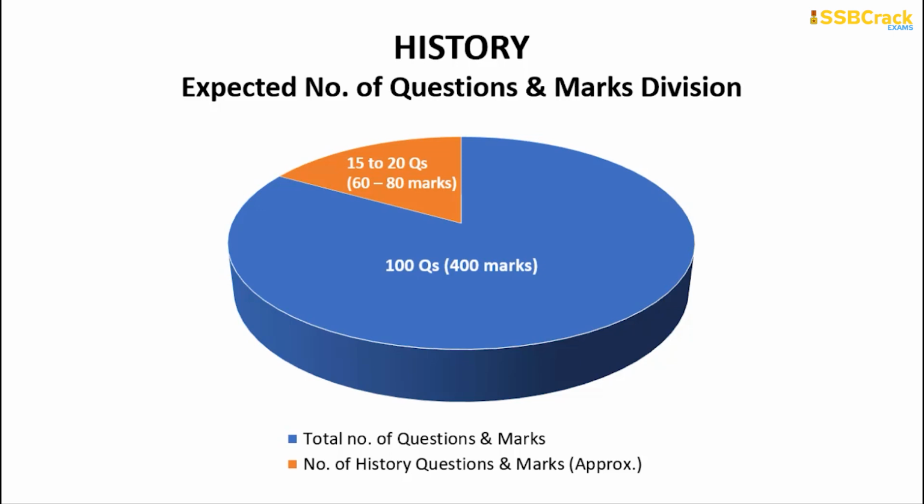By answering all of them correctly, you will be able to score 60 to 80 marks out of 400 marks, almost equivalent to the weightage given to the geography part. That point you do not have to forget.